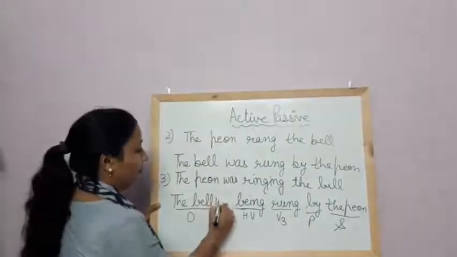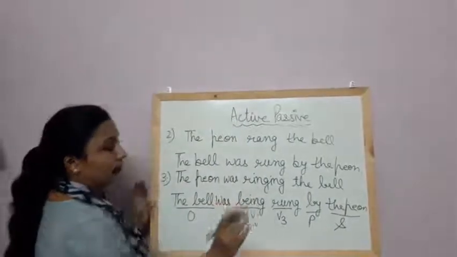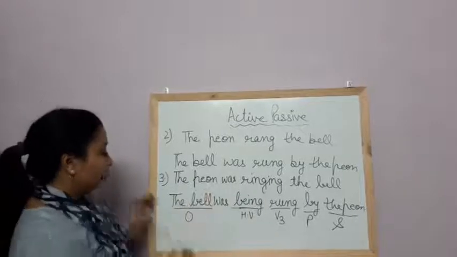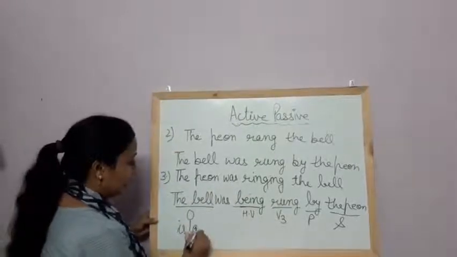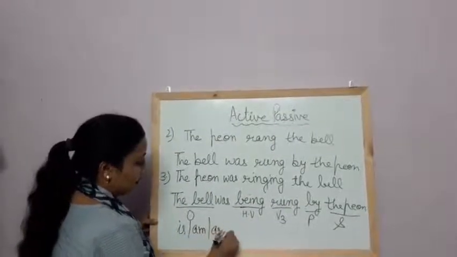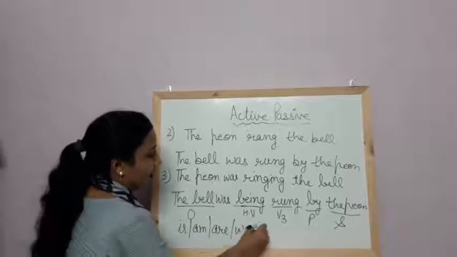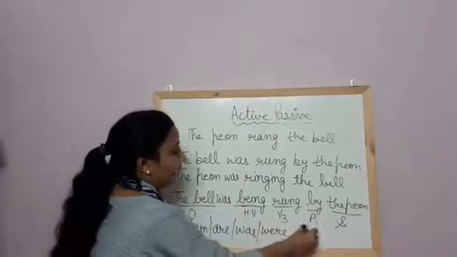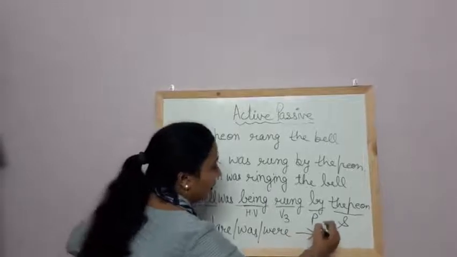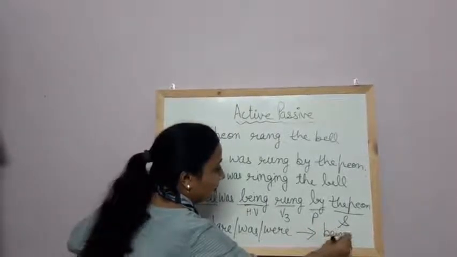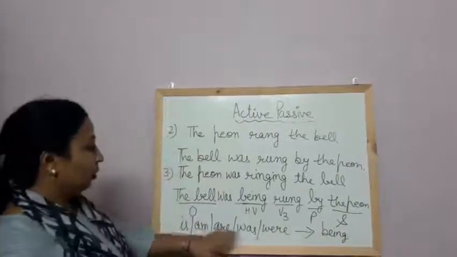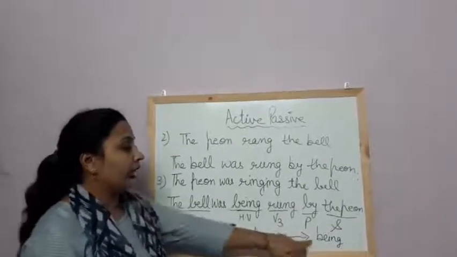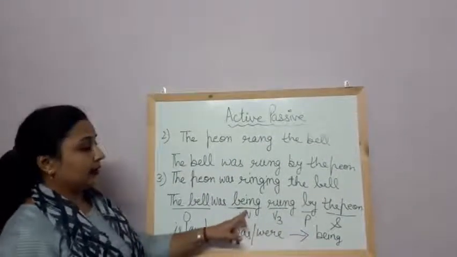The bell was being rung by the peon. Meaning both with is, am, are and was, were, we add being in the passive sentence.